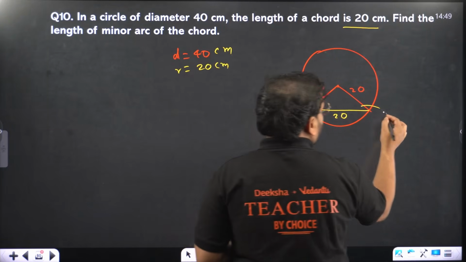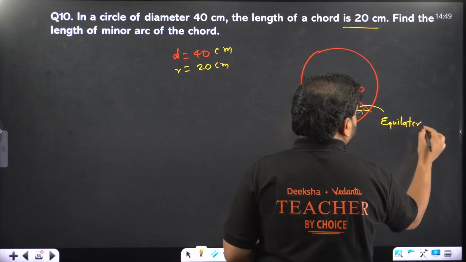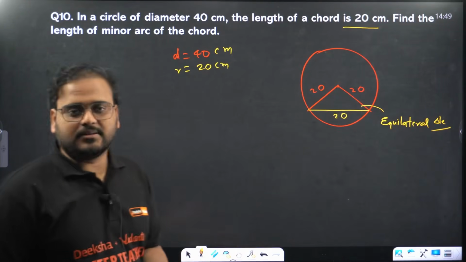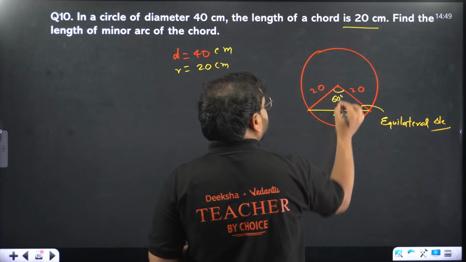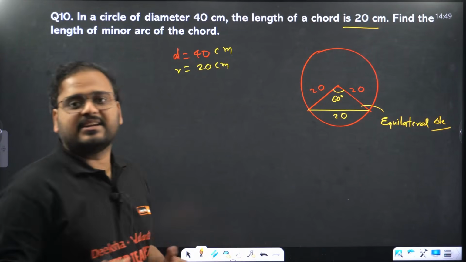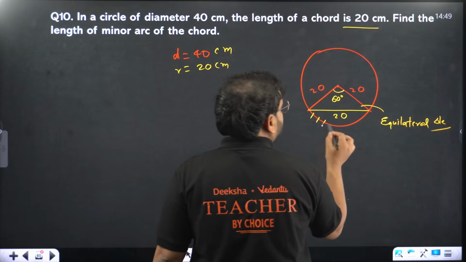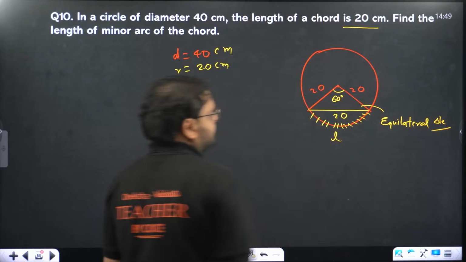This is going to be an equilateral triangle. So what is this angle going to be? 60 degrees, because all the angles are 60 degrees. They're asking us to find the length of the minor arc, this arc length. Call it L.